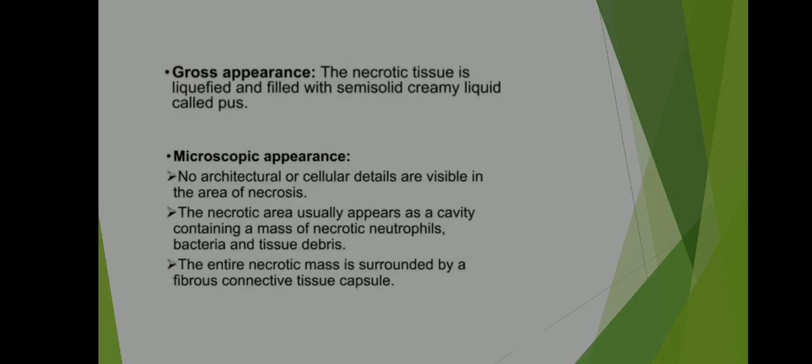Gross appearance. The necrotic tissue is liquefied and filled with semi-solid creamy liquid called pus. Microscopic appearance. No architectural or cellular details are visible in the area of necrosis. The necrotic area usually appears as a cavity containing mass of necrotic neutrophils, bacteria and tissue debris.